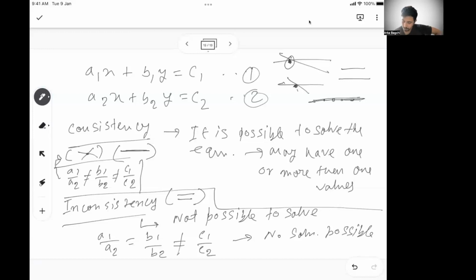Sometimes, so this is one scenario. The other scenario is A1 by A2 equal to B1 by B2 equal to C1 by C2. If this is the case, then it follows the overlapping scenario. So that means they have infinite number of solutions.